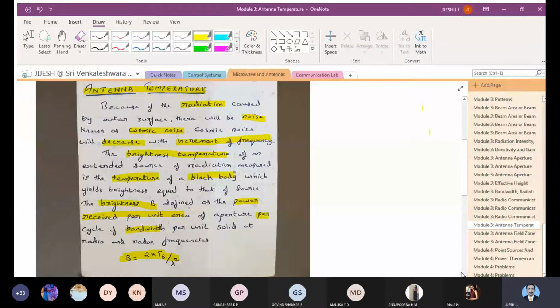You can note down a few basic points here. The antenna temperature is the temperature which gets generated in and around the antenna, because when it is subjected to radiation, it gets added to that. Most of us don't like the phone getting heated up if we are calling for a longer duration of time.